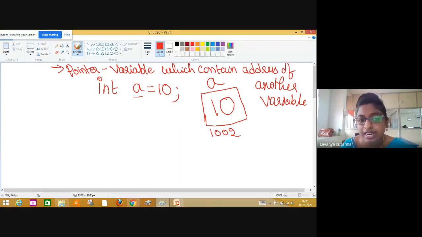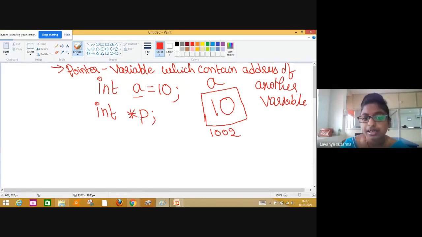Now let us declare the pointer variable. How to declare the pointer variable? Data type. Here I am taking int. Int data type. Next, give a space. Next, star symbol, then pointer variable P. Okay, I am using pointer variable P.